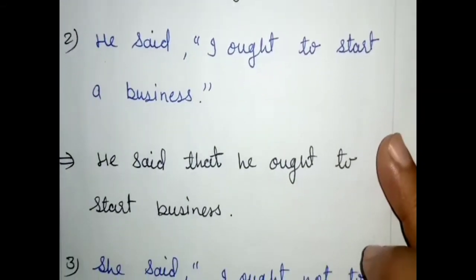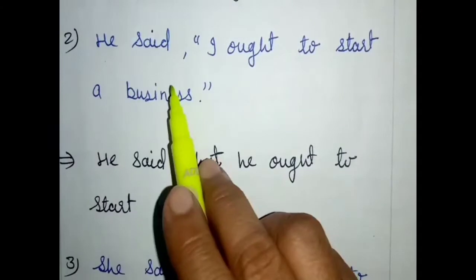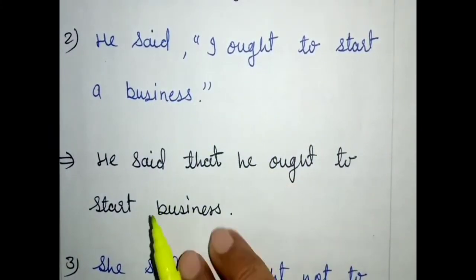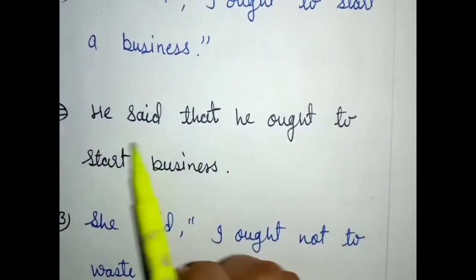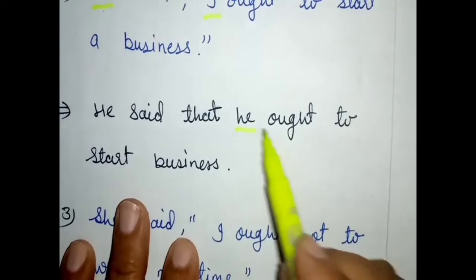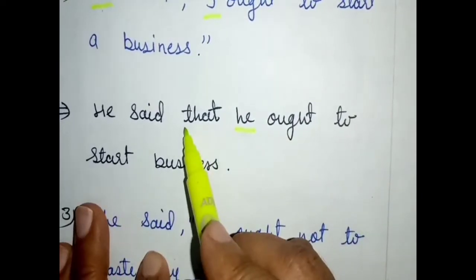Okay. See another example. He said, "I ought to start a business." Just change it. He said that for I again we will use he. He ought to start a business, like this.